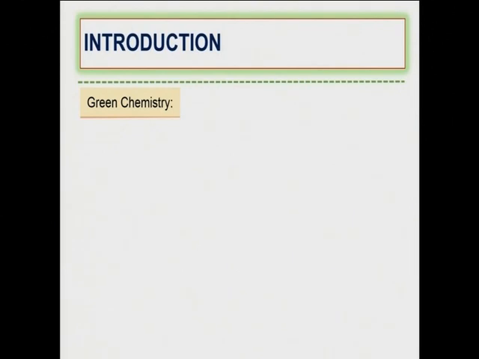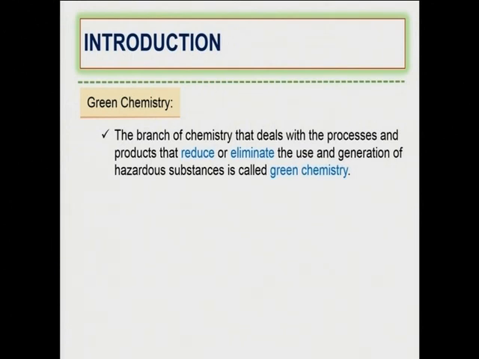So before that, let's see what green chemistry is. Green chemistry is not a chemistry that is green. It is a branch of chemistry that deals with different processes and methods to reduce or eliminate the use or generation of hazardous substances. So this is what we call green chemistry. This chemistry will give us different methods on how to eliminate the hazardous substances produced due to human activities.